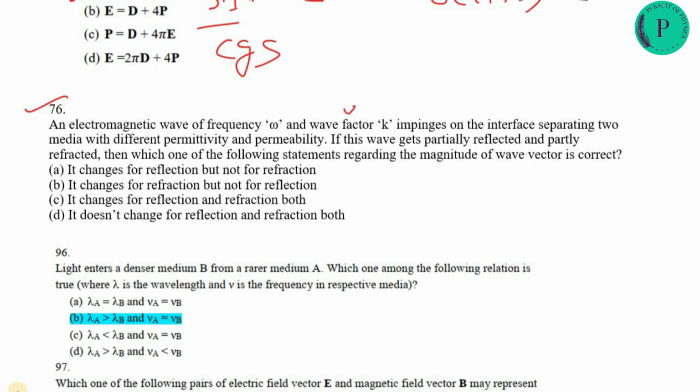You know that when the wave travels between media with different permittivity, for the reflection the wave vector will not change, but for refraction it will change. It changes for refraction, not for reflection. So option B will be the correct one.